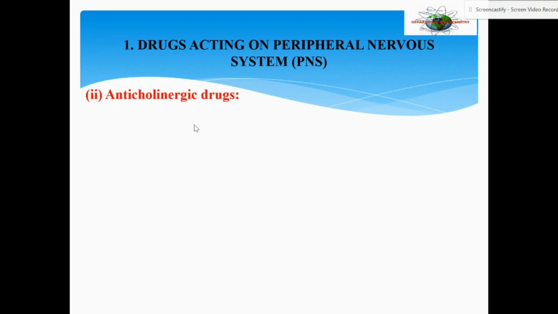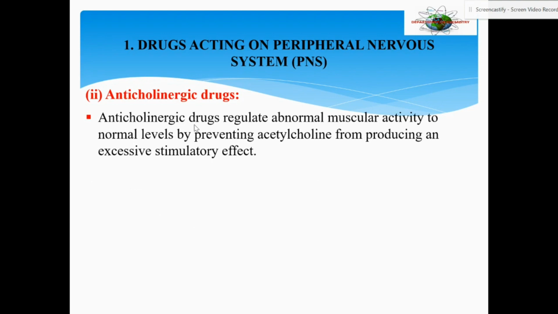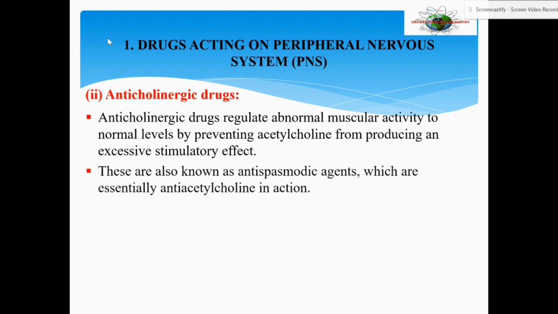Now, let us see the opposite ones, anticholinergic drugs. These drugs regulate abnormal muscular activity. Supposing the muscular activity is uncontrollable or going beyond limits. The abnormal muscular activity is brought to normal levels by preventing acetylcholine from producing an excessive stimulatory effect. That is, if the acetylcholine is producing so much effect that is beyond tolerable limits, then these chemicals are used to control that.